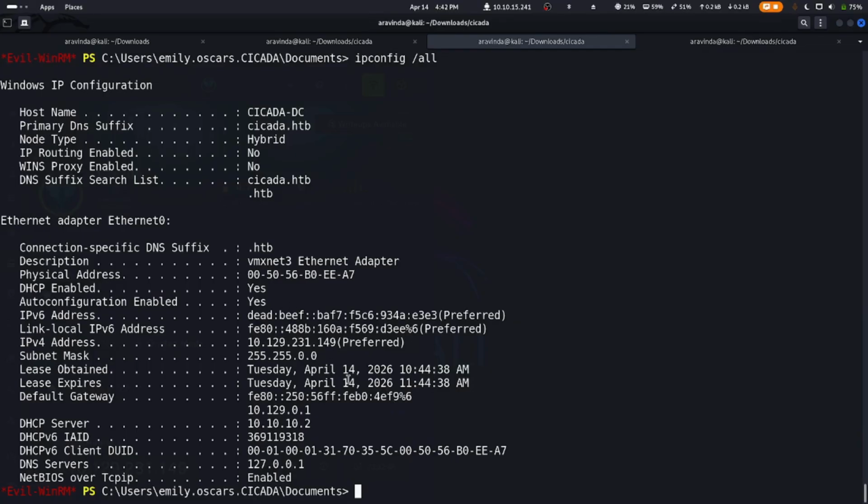So we can do a tasklist to view all the services and processes which are running. So let's do tasklist.